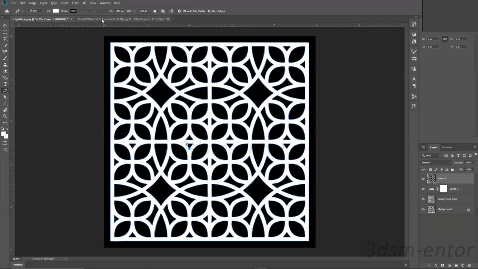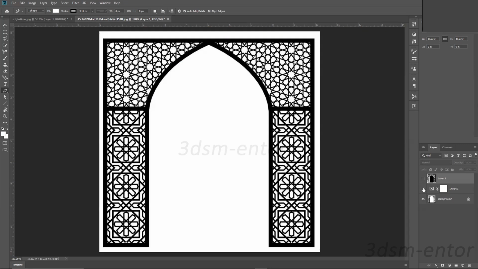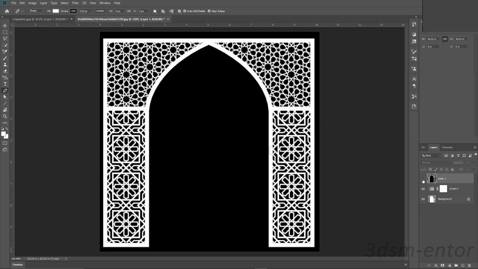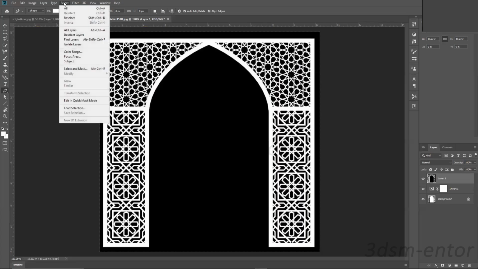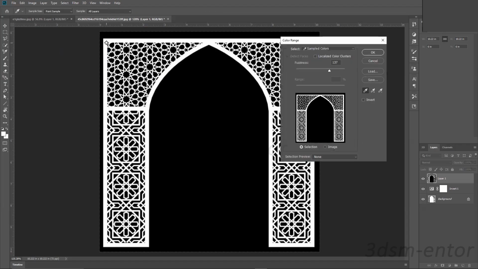I have downloaded another design like this. I have applied an invert and merged the two layers. Now I will go to Select, Color Range, select the white part, adjust the fuzziness, and hit OK.